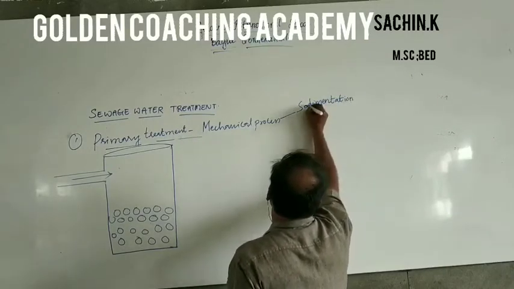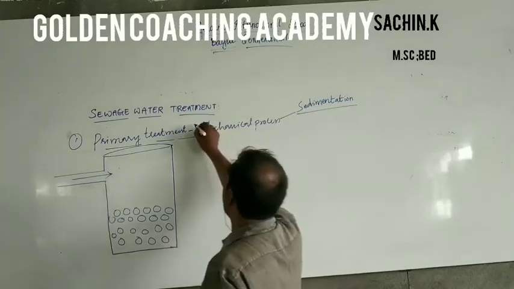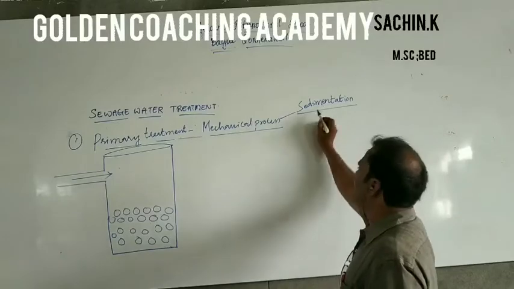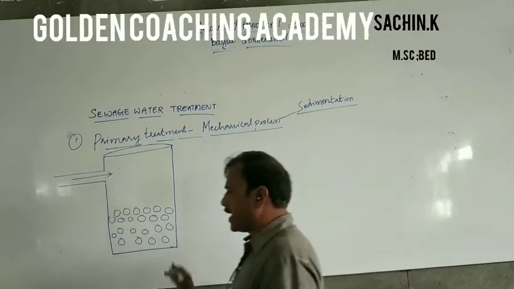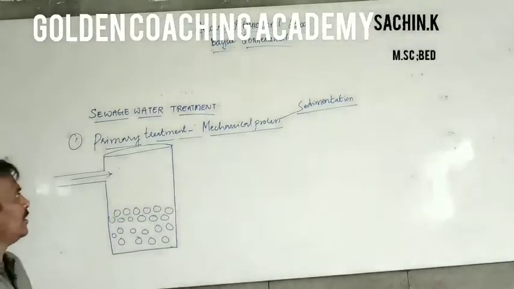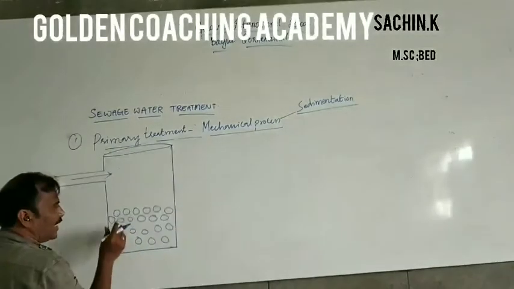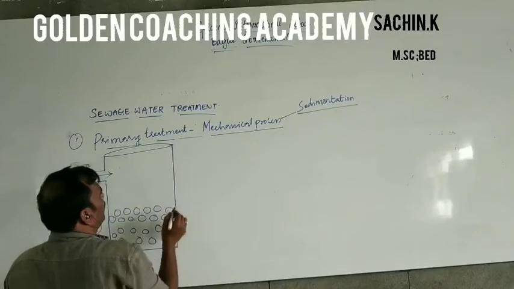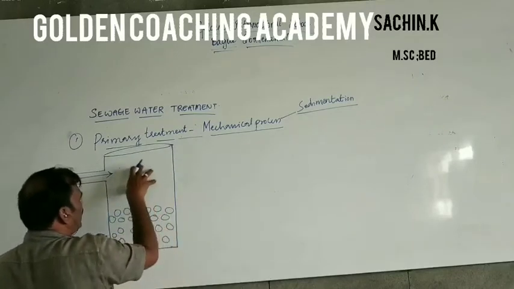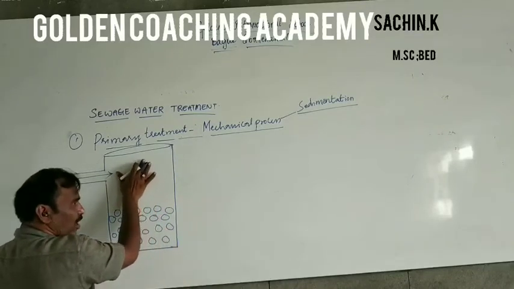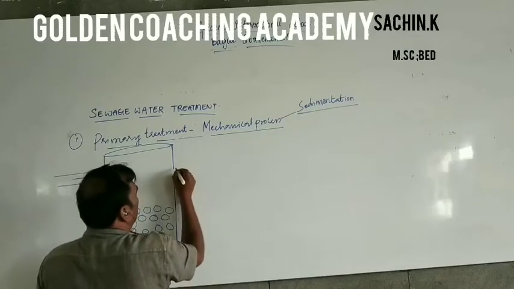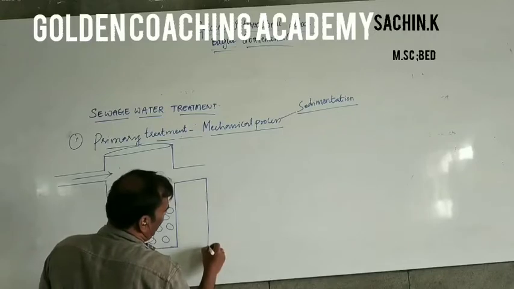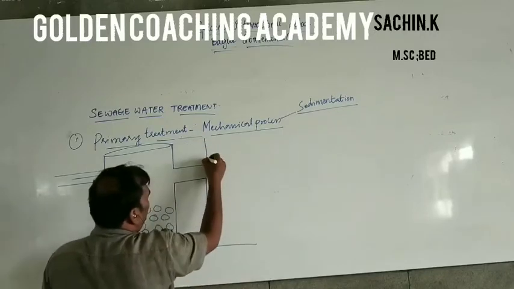So in the primary or mechanical process, sedimentation is the first step. The solid materials settle at the bottom, and the water that flows on top is transferred to the next big tank.